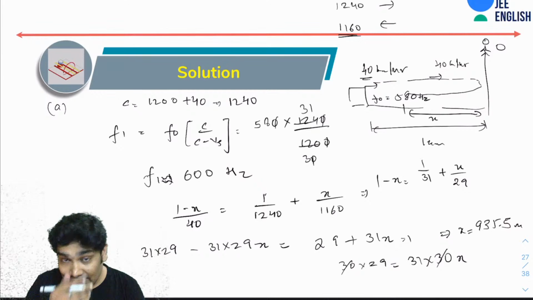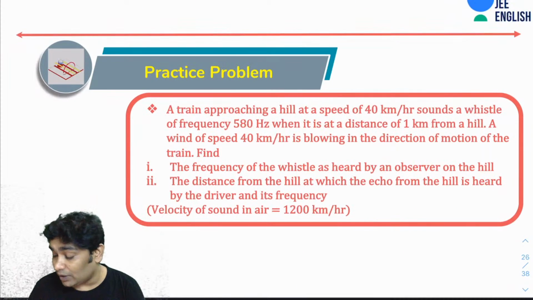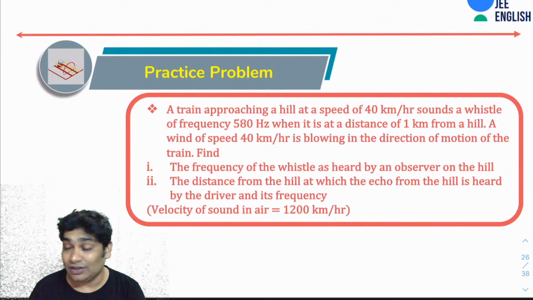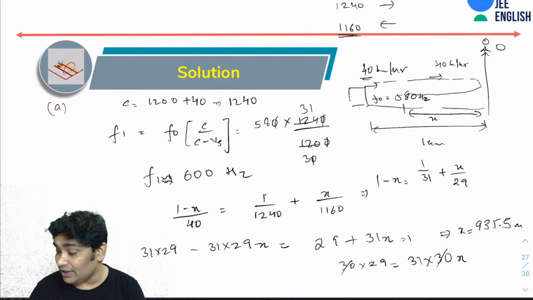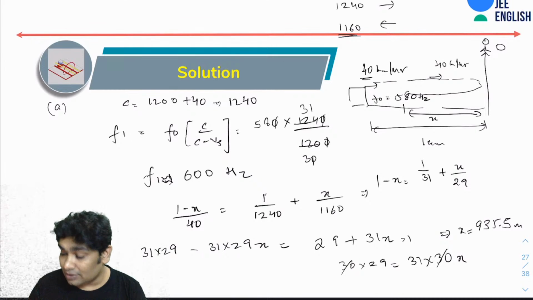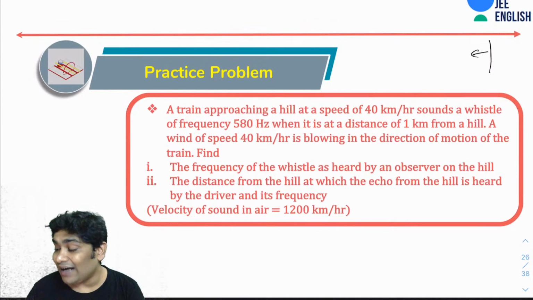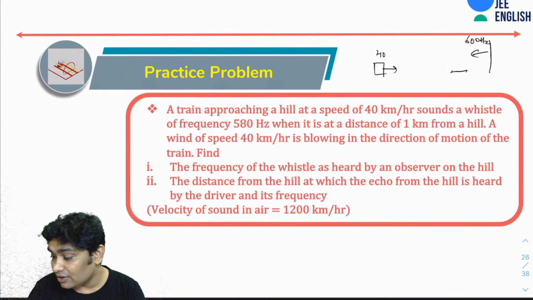Okay, now for the last part, the frequency heard by the driver. So when the driver hears the frequency, it would hear roughly 600. So the hill will act as a source of a frequency of 600 hertz. The driver is moving with a speed of 40 kilometer, and the C would be 1160, right?